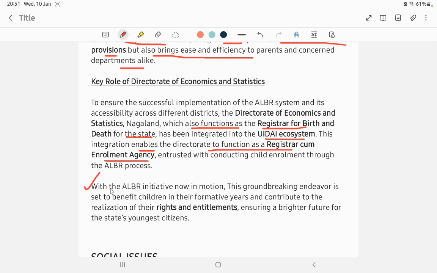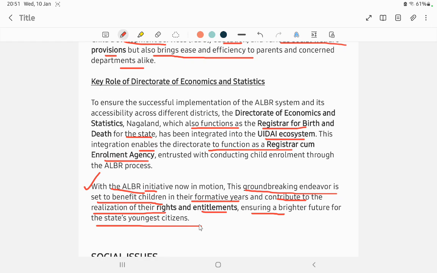So the advantage is, with the Aadhaar linked birth registration initiative now in motion, this groundbreaking endeavor is set to benefit children in their formative years and contribute to the realization of their rights and entitlements, ensuring a brighter future for the state's youngest citizens.